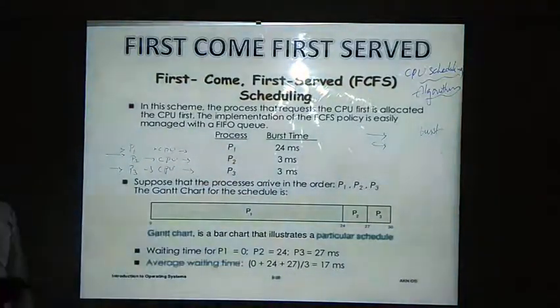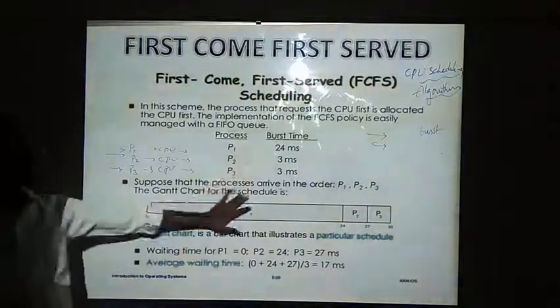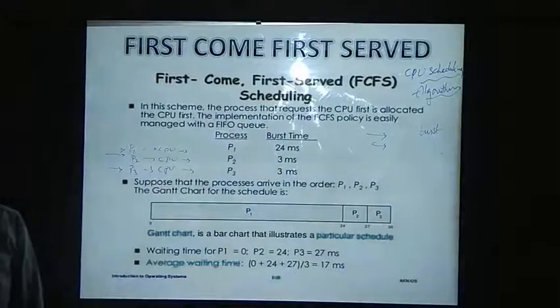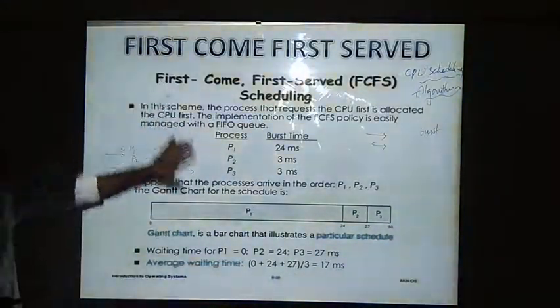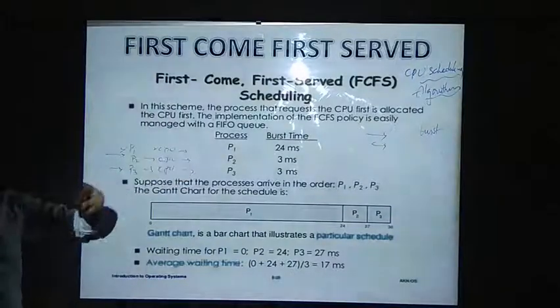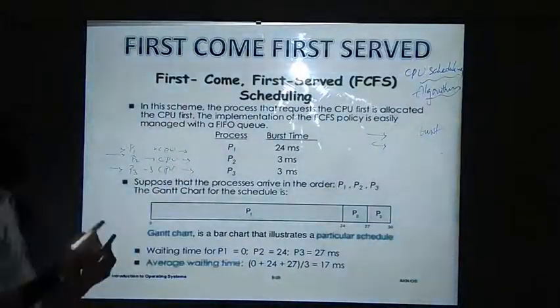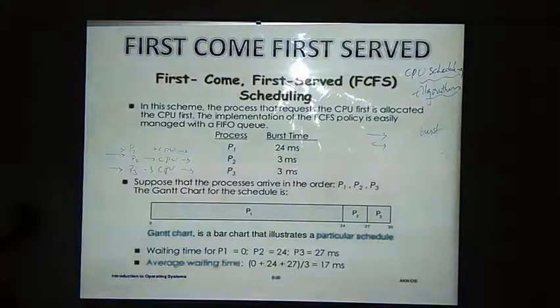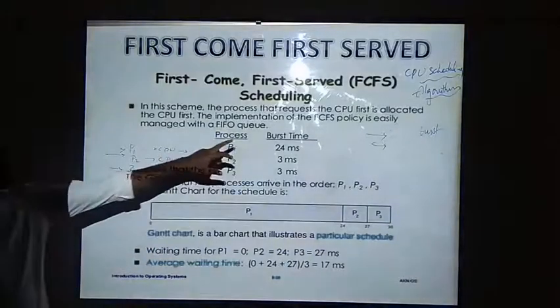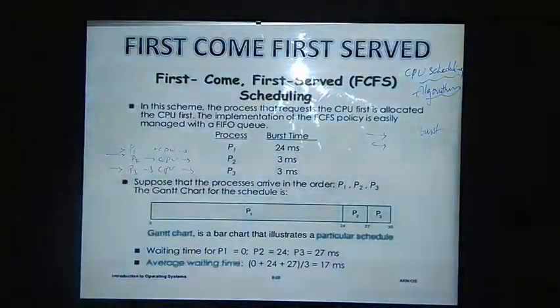In competitive examinations also, they will be giving the processes and the burst times. Mostly you will be given arithmetic questions from your OS like this. Arithmetic questions means they will give some algorithms and ask you to find the waiting time, response time, throughput. We will be discussing only waiting time here, and the others later. Now I'll try to find the average waiting time here.